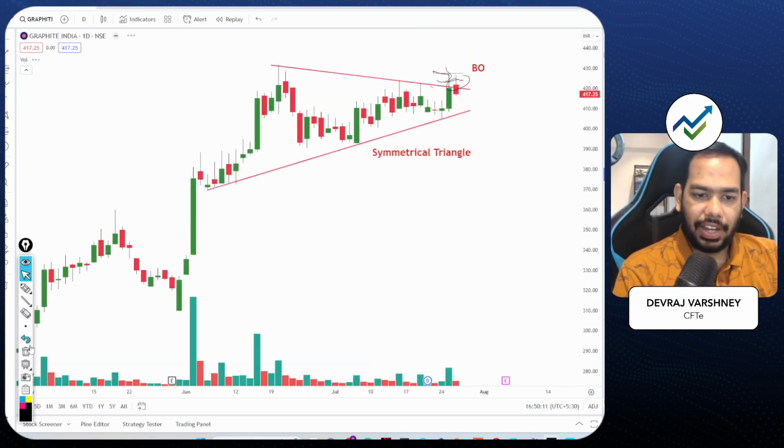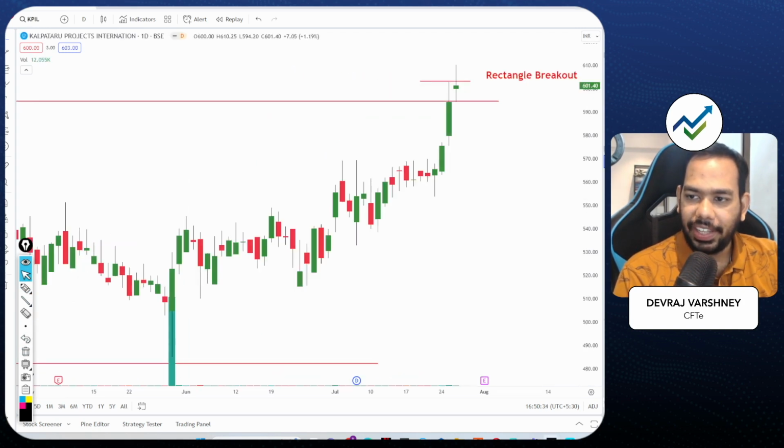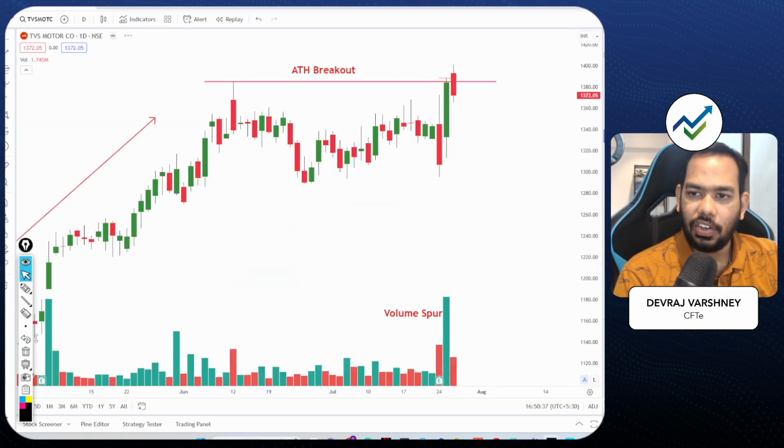Now going to Graphite. Even Graphite has shown a similar kind of behavior. It opened a little bit up, it went up, it didn't breach the trigger level. This was the level which I was hoping that it could clear and give us a breakout, but then there was a little bit of selling. If you see all three counters, the same kind of reaction is there. You can see all the candles are the same.